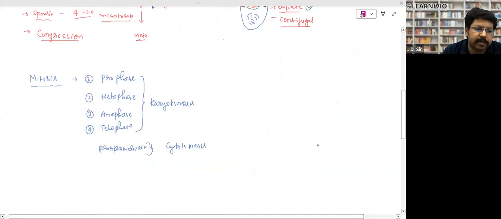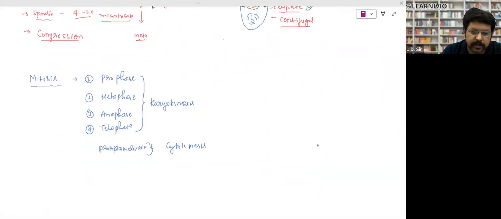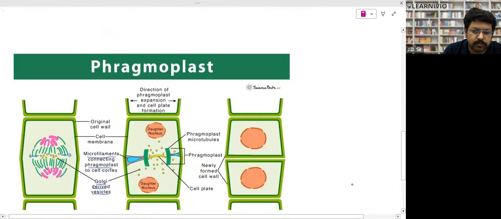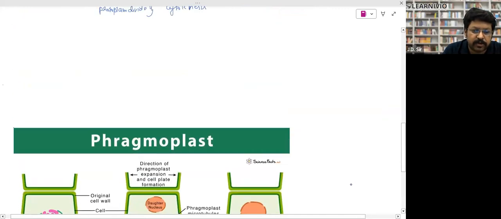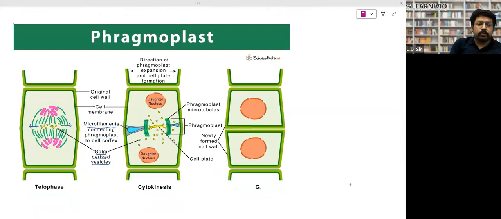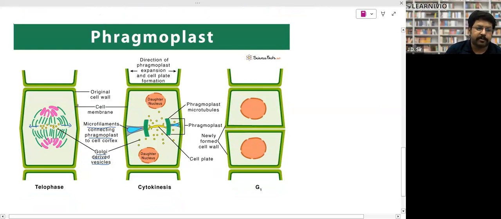So mitosis has been divided into 4 phases: prophase, metaphase, anaphase, telophase. That is called karyokinesis. Then the division of protoplasm is called cytokinesis. So look, what is the phragmoplast? I have shown it over here, right? When the protoplasm divides in the cell, I have tried to show it more clearly because sometimes students are unable to visualize that.